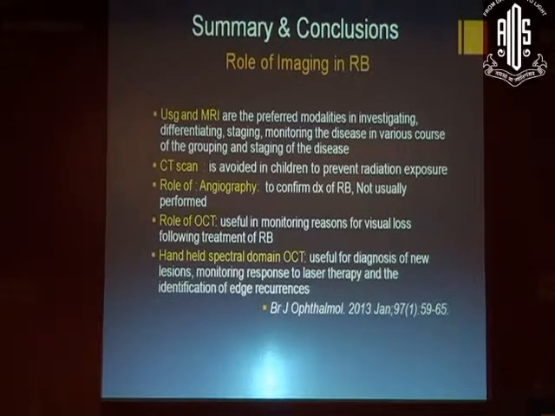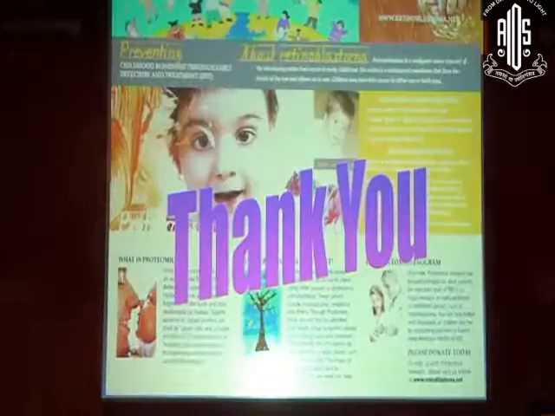The role of OCT is useful for monitoring reasons for visual loss following treatment of retinoblastoma. And a handheld spectral domain OCT is useful for diagnosing of new lesions, monitoring the response to laser therapy, and the identification of edge recurrences. Thank you.